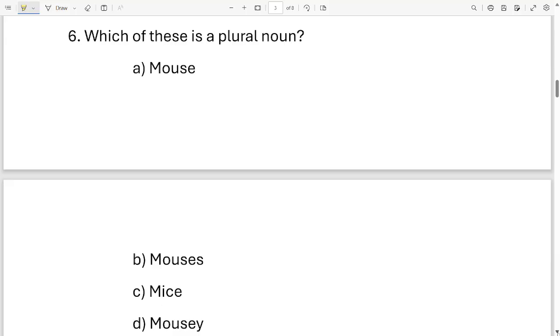Okay, next one. Which of these is a plural noun? Here are your options. Mouse, mouses, mice, mousy. These are the 4 options. Which one is correct? Come on, this one is very easy. I'm sure all of you will get it correct. And the correct option is option C, mice.